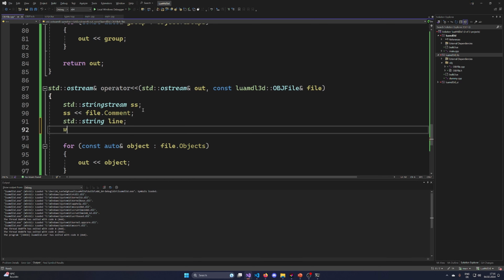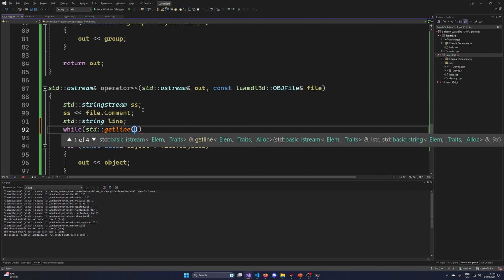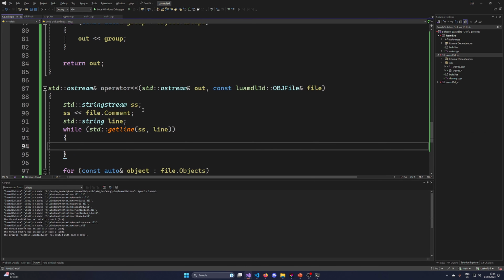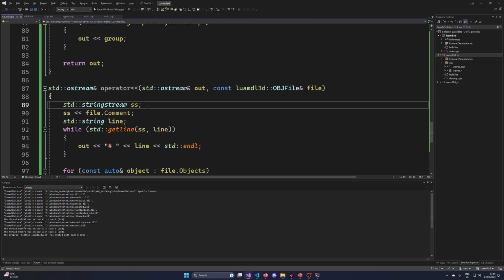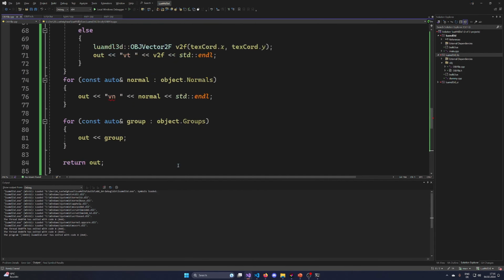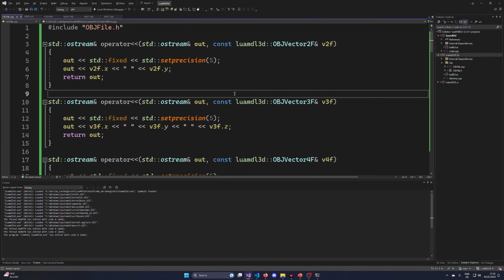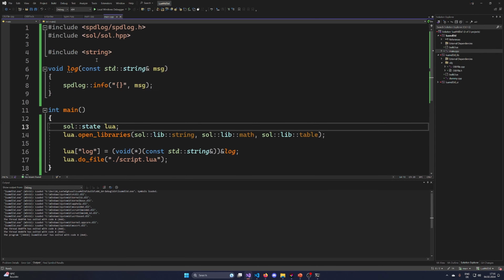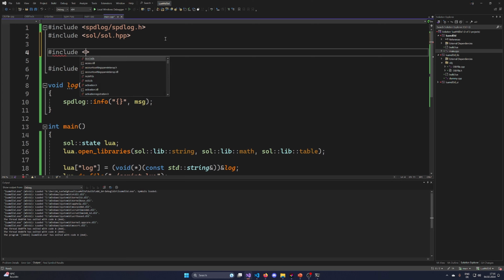String line, so while std get line from my SS to my line. I think it works like that. So while we are getting lines, I'm going to add a hashtag, and I'm going to add a line, and I'm going to add an std end line. So this is how I want to extract the comment lines to write the comments. And this should now more or less allow us to write OBJ files from structured data. I think the include paths are probably not set up correctly, but they should be somehow usable. So Lua, okay, they are actually usable.